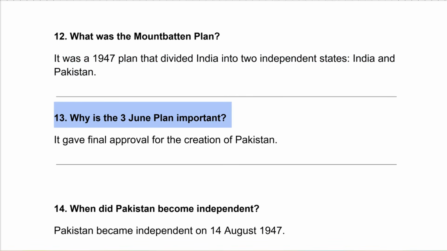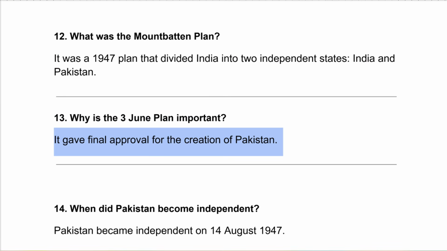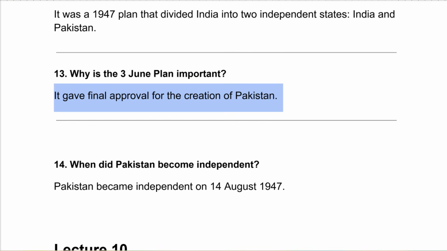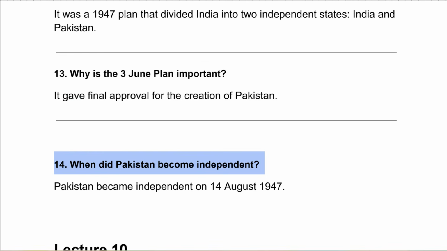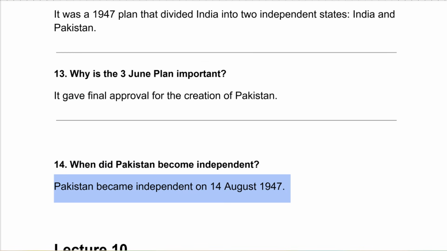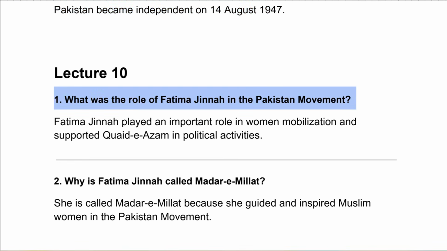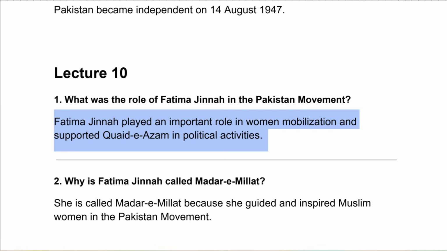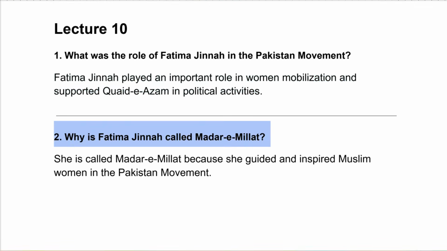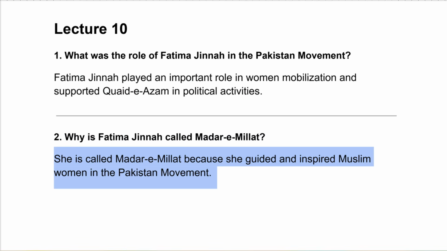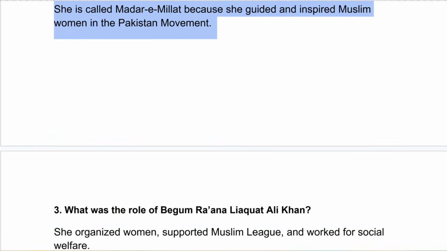Why is the 3rd June Plan important? It gave final approval for the creation of Pakistan. When did Pakistan become independent? Pakistan became independent on 14th August 1947. What was the role of Fatima Jinnah in the Pakistan movement? Fatima Jinnah played an important role in women mobilization and supported Quaid-e-Azam in political activities. Why is Fatima Jinnah called Madre-Millat? She is called Madre-Millat because she guided and inspired Muslim women in the Pakistan movement.